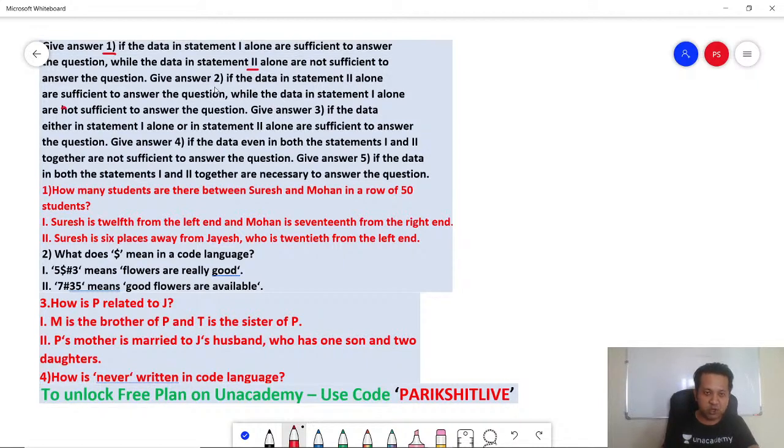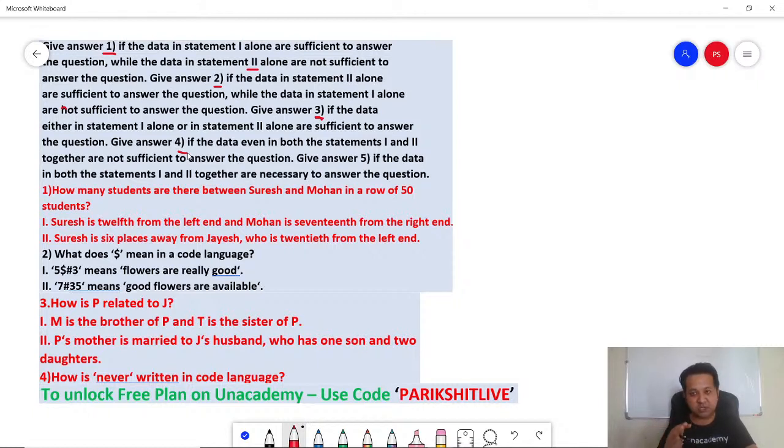Option 3, if the data either in statement 1 alone or statement 2 alone are sufficient to answer the question. 4, if the data even in both statements together are not sufficient to answer the question. And 5, if the data in both statements together are necessary to answer.